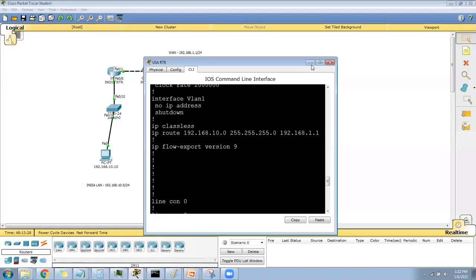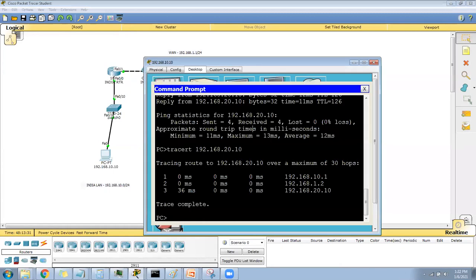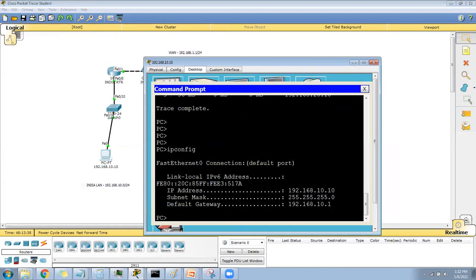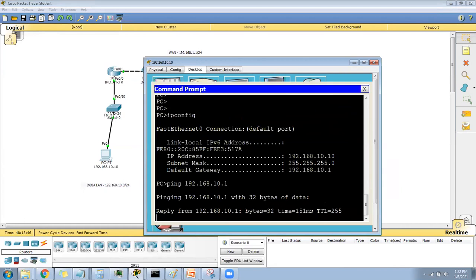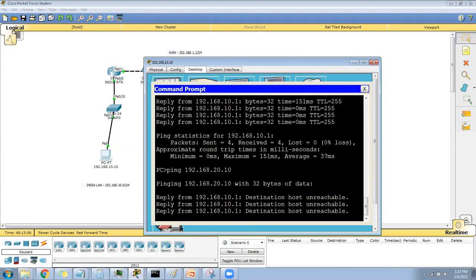Let's test the ping. Where am I? ipconfig. I'm on this machine, 192.168.10.10, and my gateway is 10.1. Can I ping my gateway, 192.168.10.1? Yes, I can ping. Can I ping 192.168.20.10? What is it saying? Destination host unreachable. Who is giving this information? The router is giving the information.